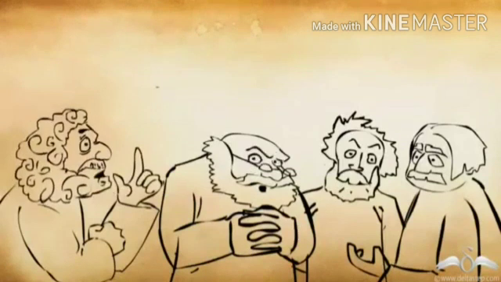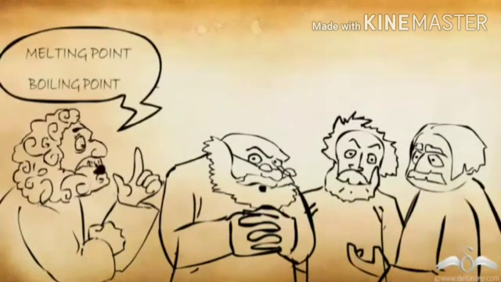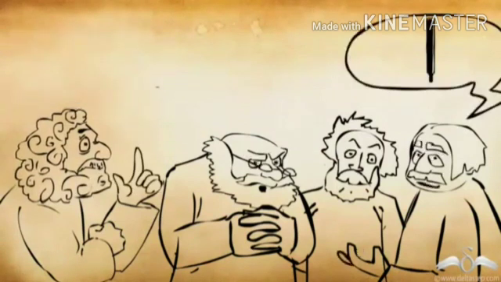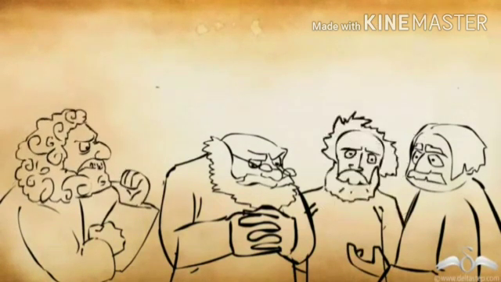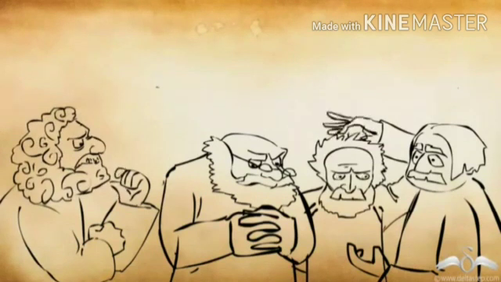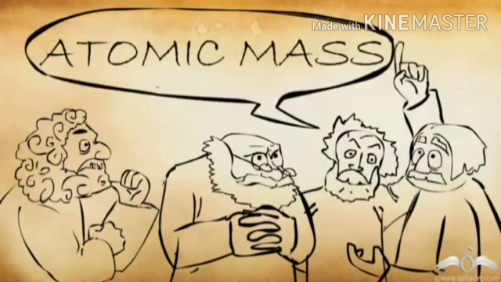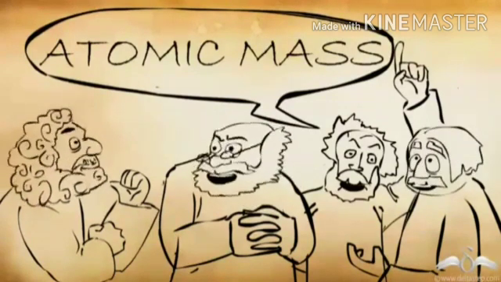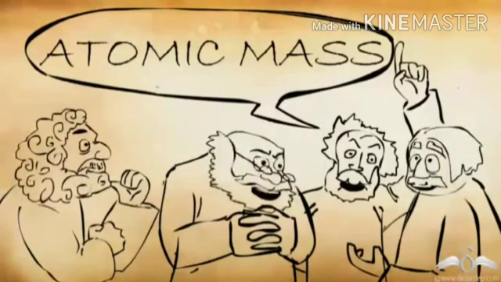They then came up with different properties like melting point and boiling point to classify the elements. But the problem with these properties is that they change with different conditions. They do not remain constant. Hence, they wanted some property which would remain constant under any given condition. Yes, atomic mass of an element. The atomic mass of every element remains constant under any given condition.